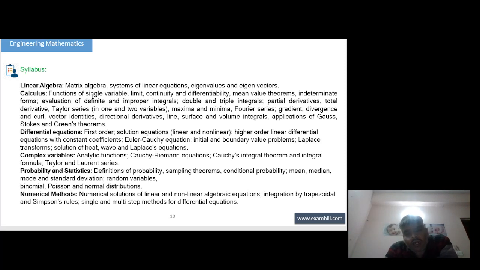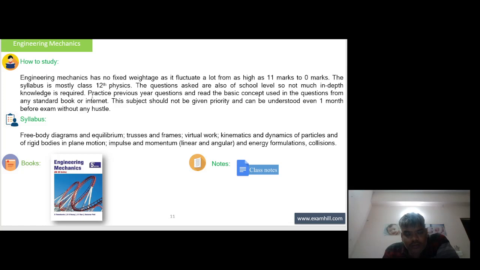and integral formula, Taylor and Laurent series, probability and statistics, definition of probability, sampling theorem, conditional probability, mean, median, mode and standard deviation, random variables, binomial, Poisson and normal distribution. Numerical method, numerical solution of linear and nonlinear algebraic equation, integration by trapezoidal and Simpson's rule, single and multi-step method for differential equation. How to study?